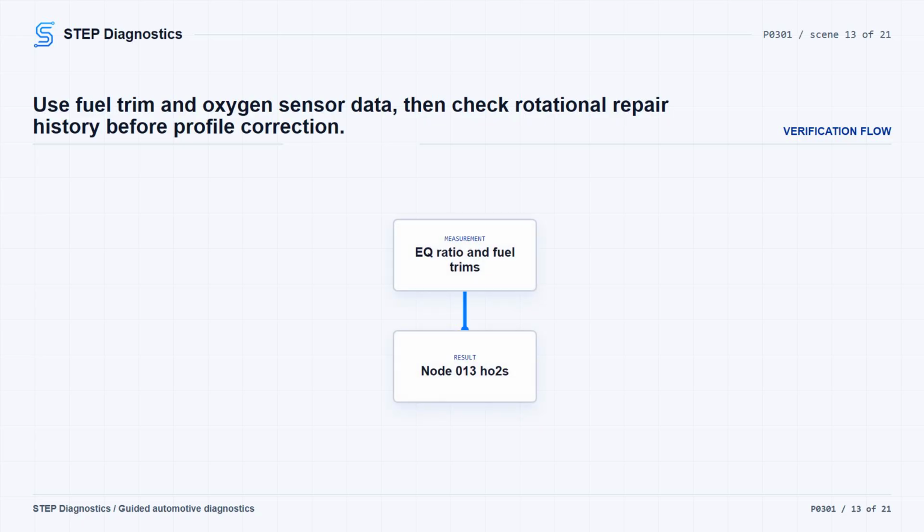Then, check recent repair history for rotational components such as crankshaft, crank pulley, camshaft, flex plate, flywheel, pistons, connecting rods, or front-end accessory drive components. If that history is present, carry out misfire monitor neutral profile correction with the scan tool. Then reproduce the original conditions and verify the mode 6 misfire count is below 10. If not, move into the intermittent diagnostic path.